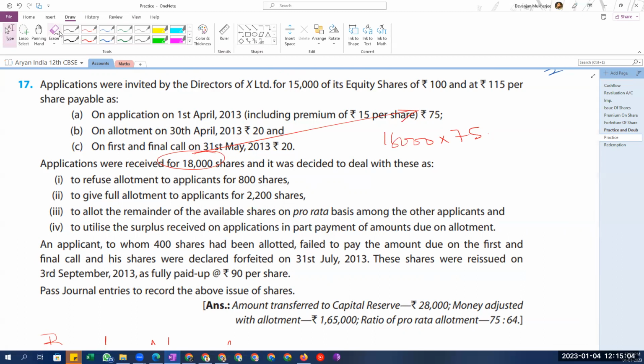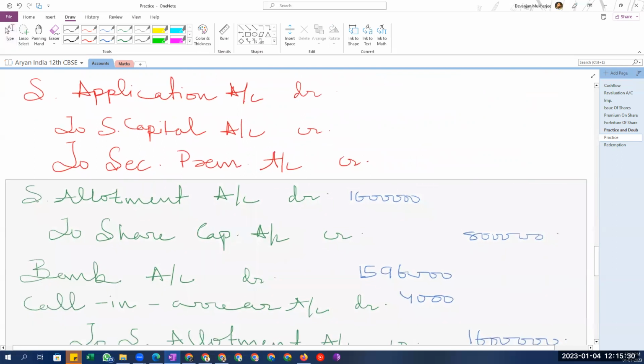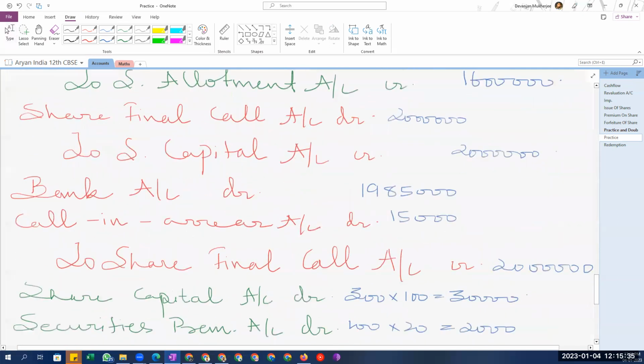There we will sort out firstly the premium and the capital money, and then the pro-rata allotment money, and along with that, the rejection money. So then there will be further entries here. It will be allotment account. It will be bank account also. Okay, fine. Is it clear?